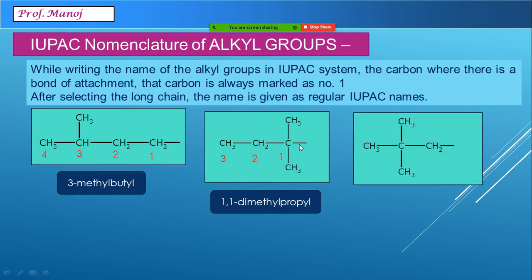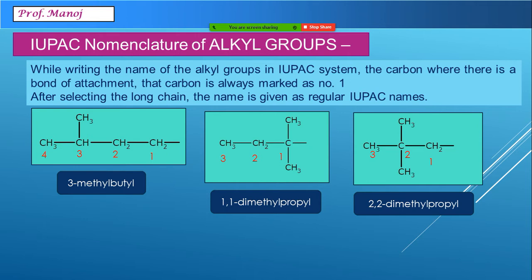Imagine this one last example. Now you can see the bond of attachment means this one. So this carbon has to be first, then the next is second and then third. And on the second carbon I can see 2 methyl groups. So this becomes 2,2 dimethyl propyl.